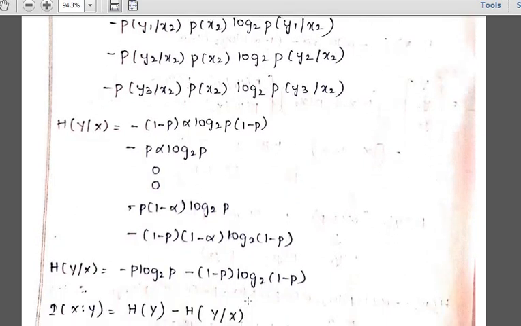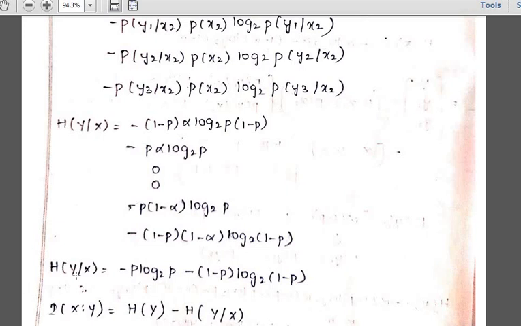On simplification, your h of y by x is equal to minus p log 2 of p minus 1 minus p into log 2 of 1 minus p. So this is the formula that you will be getting for your h of y by x.